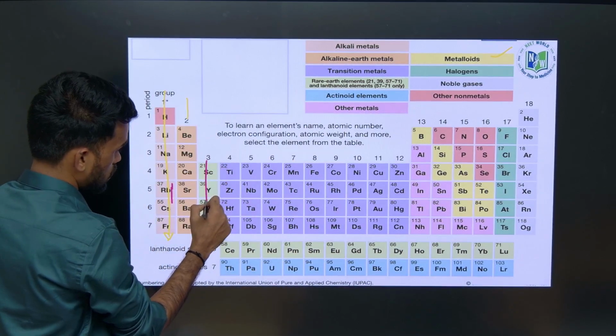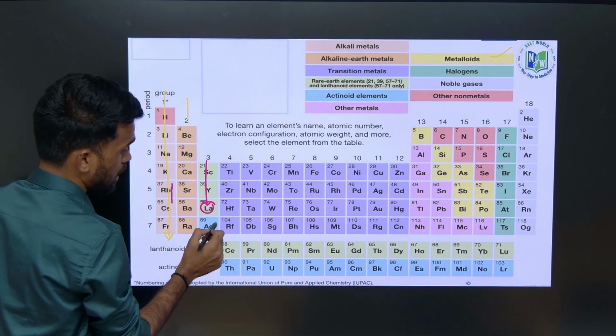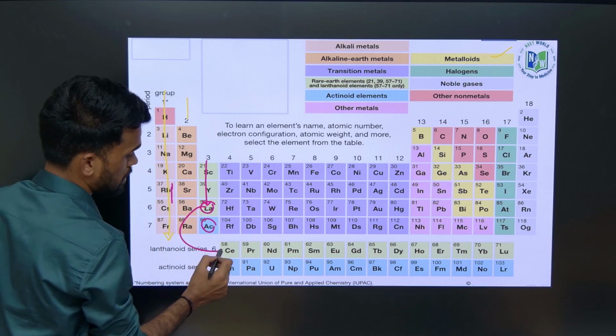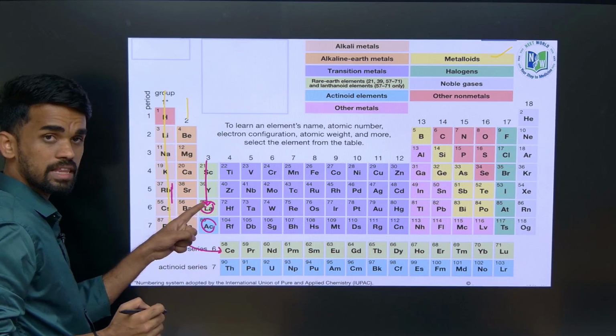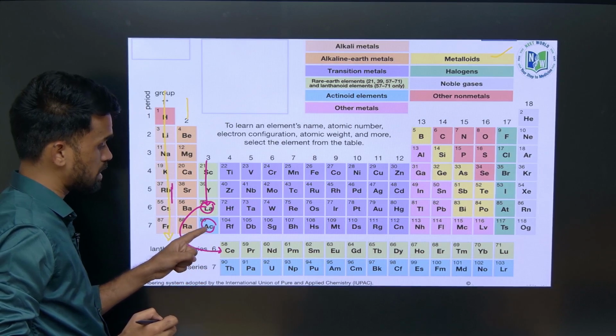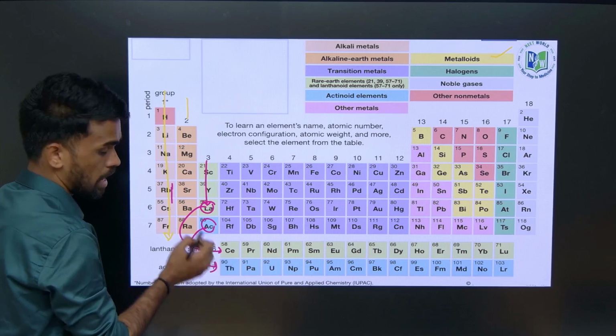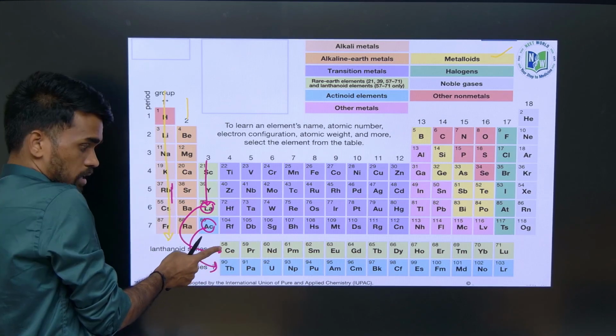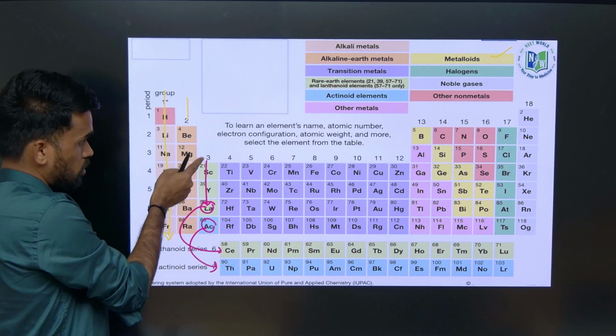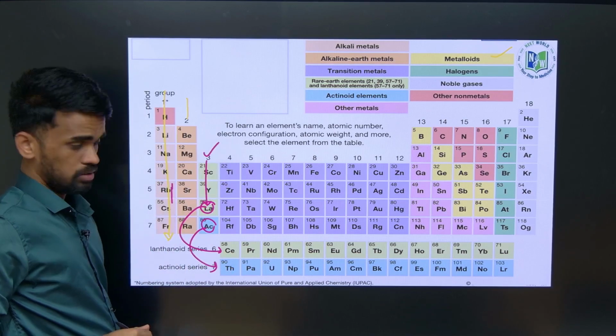Here we have lanthanides and actinides. All the F block lanthanides follow lanthanum and all the actinides follow the actinium element, which means all these elements, actinides and lanthanides, belong to the third group only. I hope it is clear.